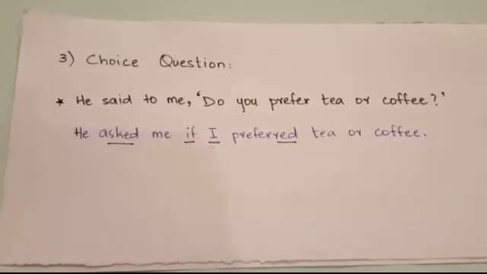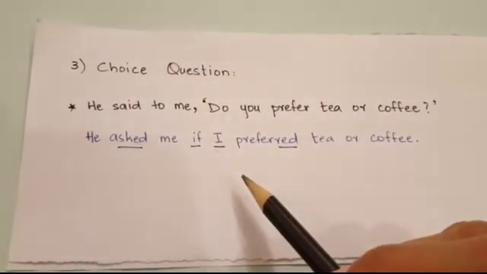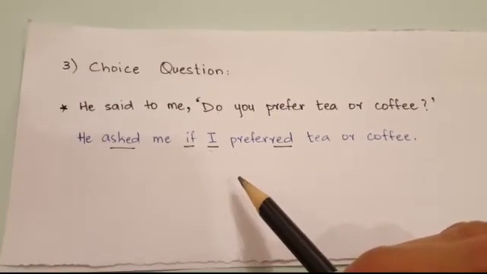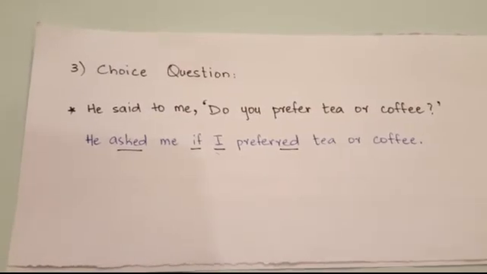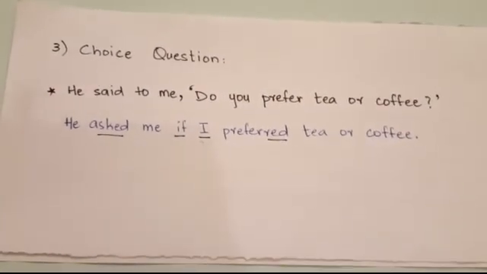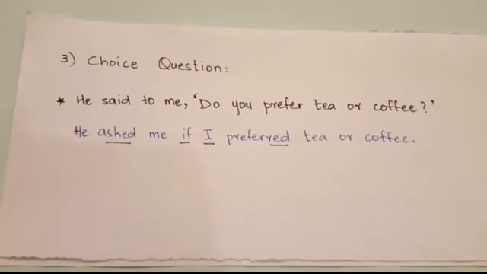And if you notice here in this example, the auxiliary, the word do, has been omitted when we have changed it into the reported speech, because that's what the rule says, that we do not bring down the auxiliaries into the reported speech. So that's how we change these questions into the reported speech. I hope the topic is clear to you people now.